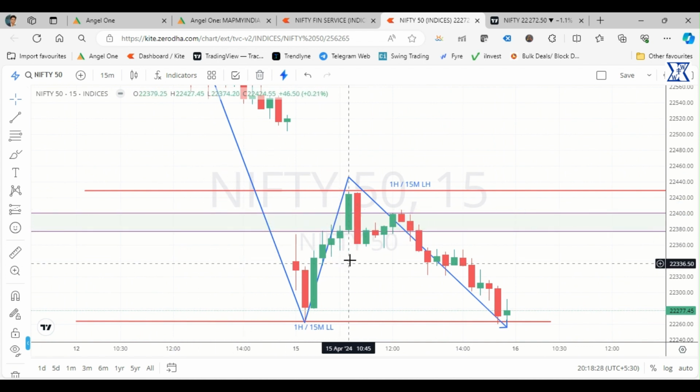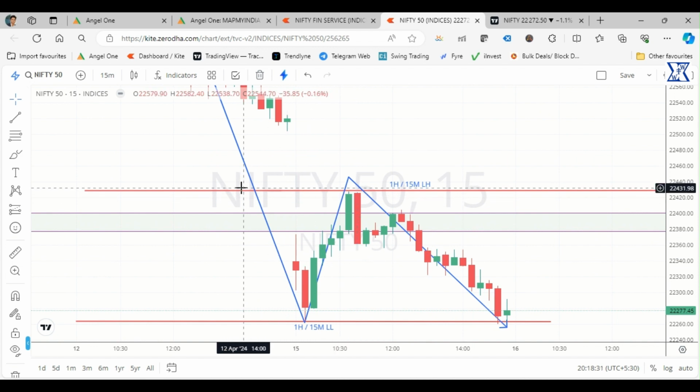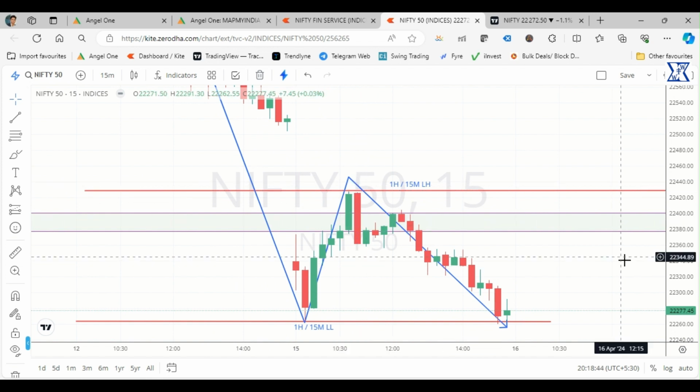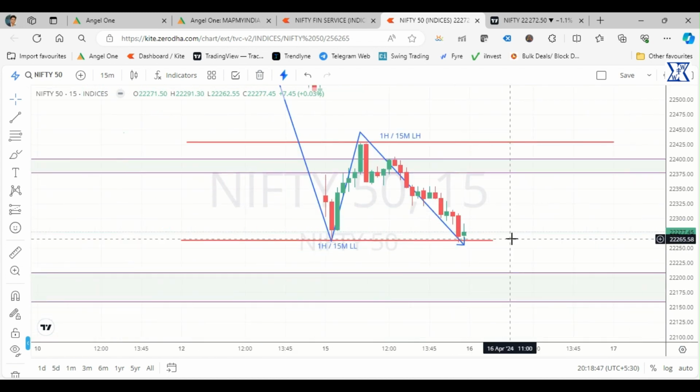So they started selling here, and obviously if they sell here, their stop loss would be somewhere here approximately. So what happens in that case? The market grabs these stop losses and starts moving down. That's the liquidity grab. Now let's see what can happen tomorrow.